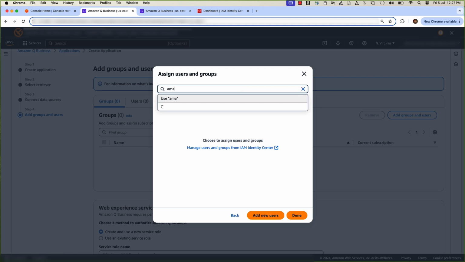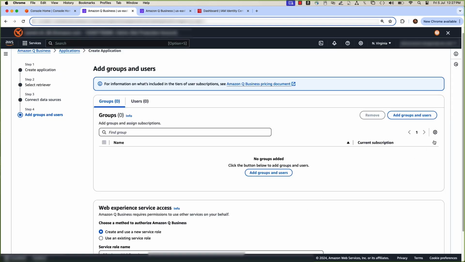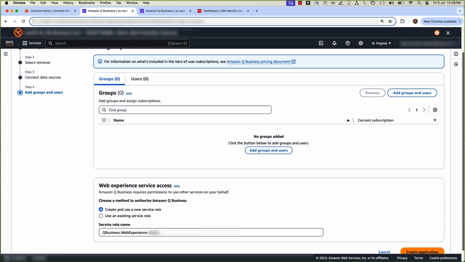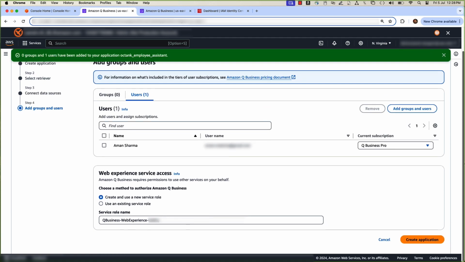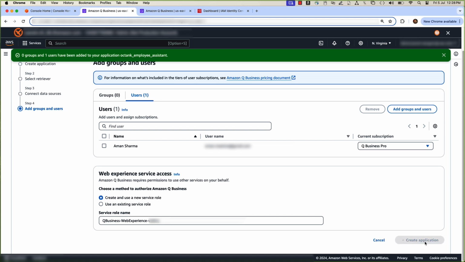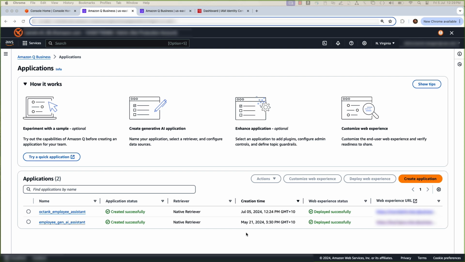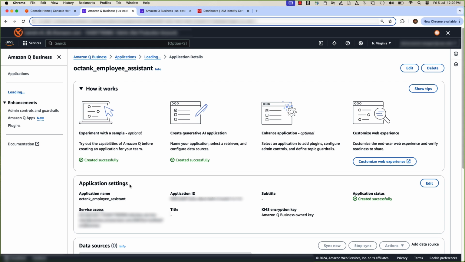Also, select the subscription type as Q Business Lite or Pro, and finally, click Create Application. You can see our first Q Business application, named Octank Employee Assistant, and also the web URL, which you can share with your assigned users.